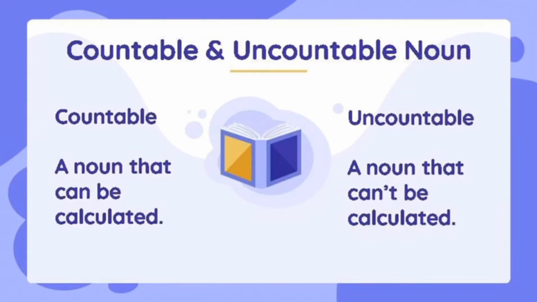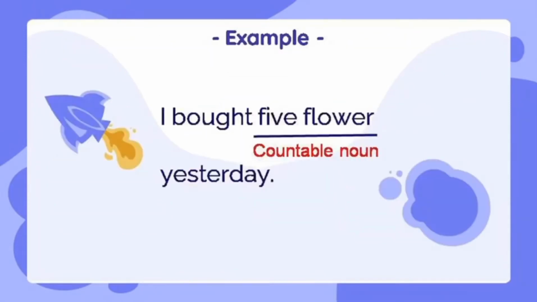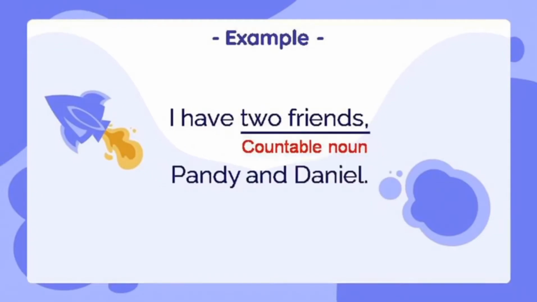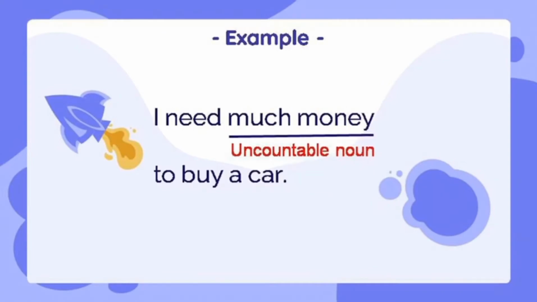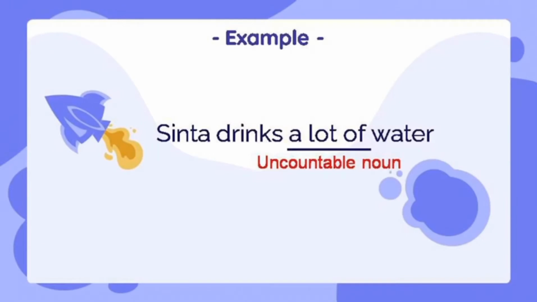Countable and uncountable noun. Countable is a noun that can be calculated, and uncountable is a noun that can't be calculated. For example, I bought 5 flowers yesterday. 5 flowers is countable noun. I have 2 friends, Pandy and Daniel. 2 friends is countable noun. I need much money to buy a car. Much money is uncountable noun. Sinta drinks a lot of water. A lot of water is uncountable noun.